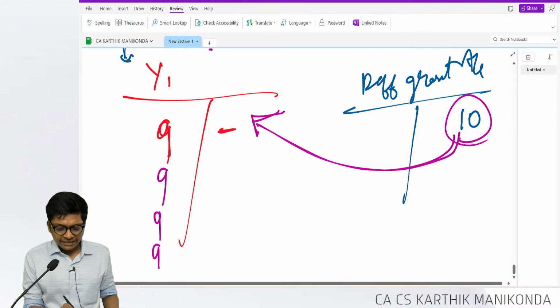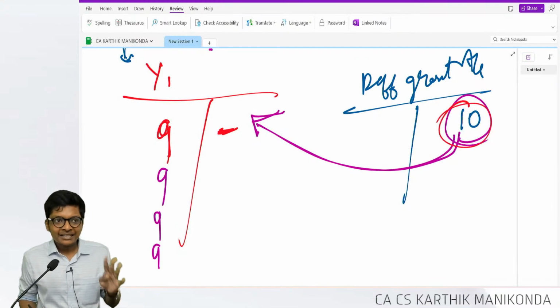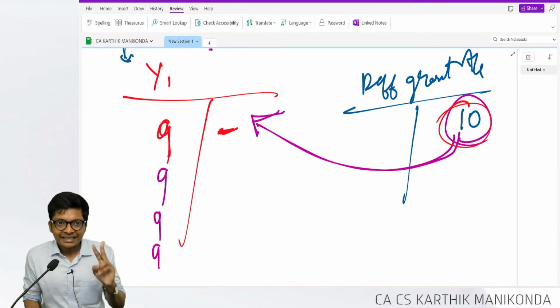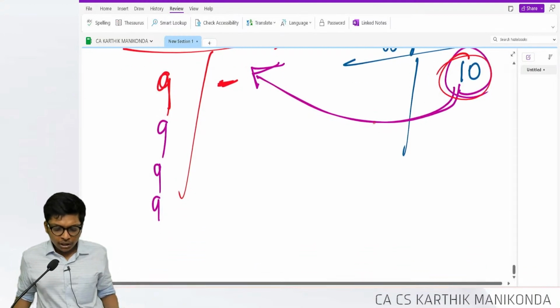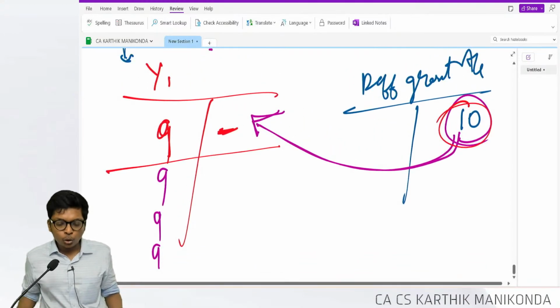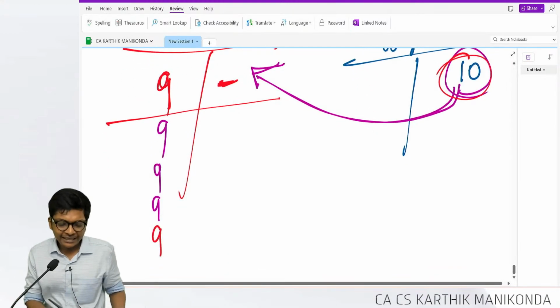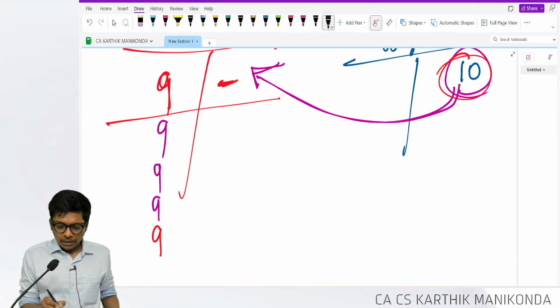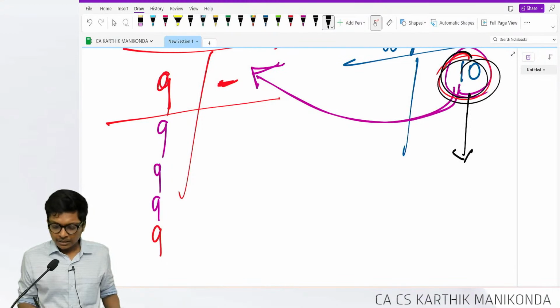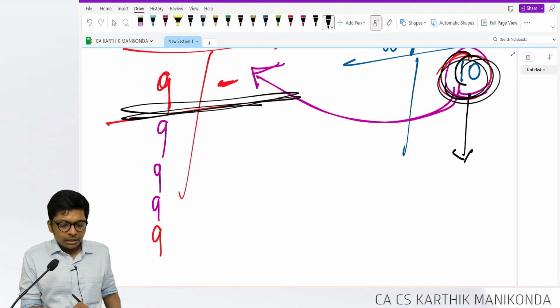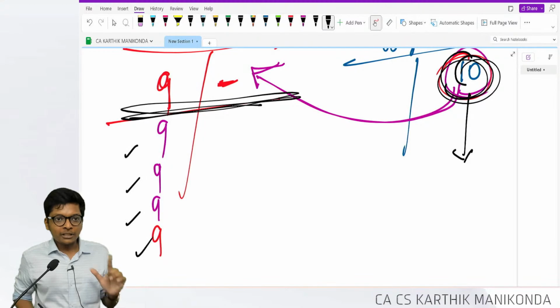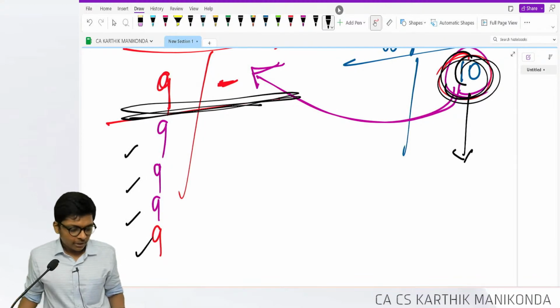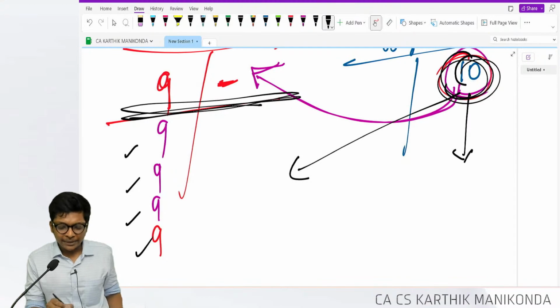9. Nothing will come here when I receive the grant. Year 2. I received the grant in year 2. So year 2 onwards my depreciation will be 9, 9, 9, 9. No change, every number is correct. Don't get confused. Okay. Now year 2, my income is 10. So year 1 depreciation is 9. Year 2 also is 9, because I am not reducing the grant from the cost of the asset. But this 10 will be transferred back to P&L in the ratio of depreciation.